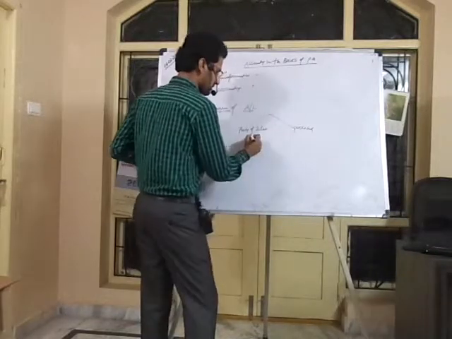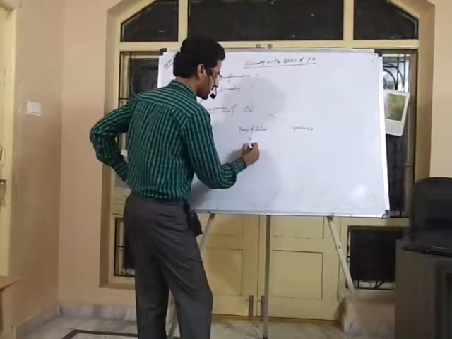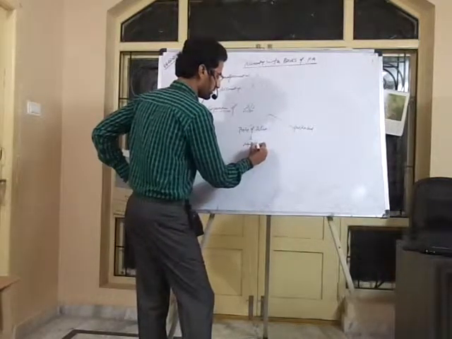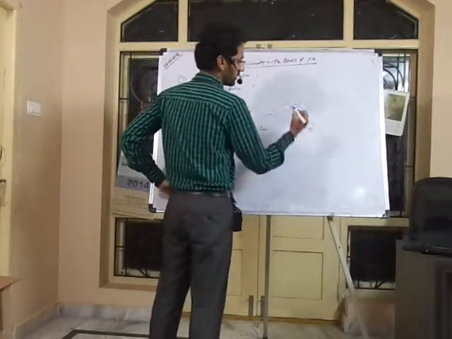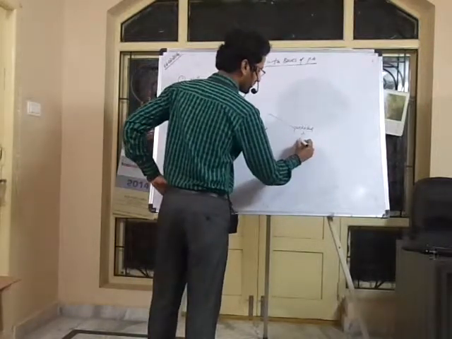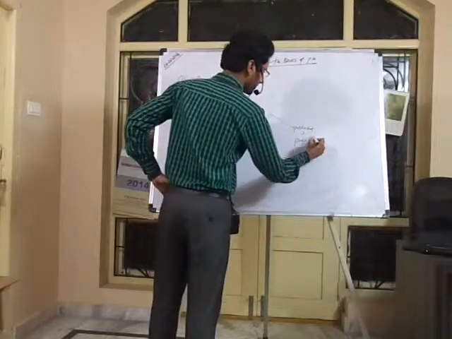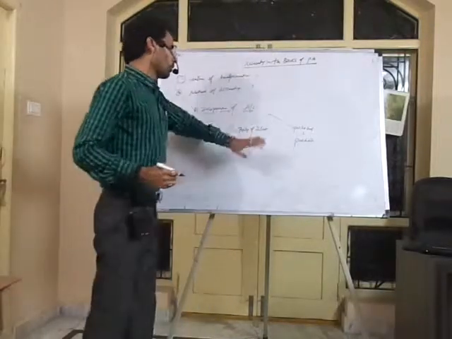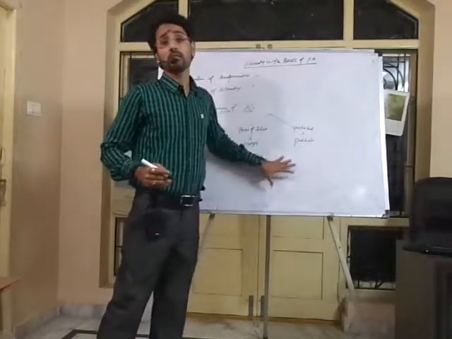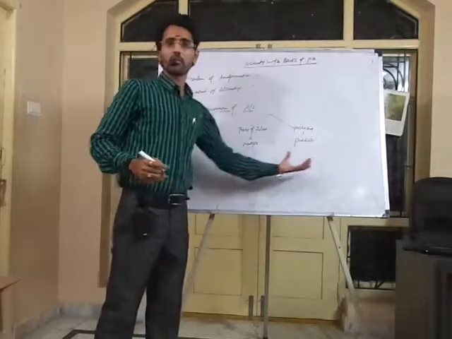As we discussed, pooling of interest is applicable in case of merger and the purchase method is applicable in case of purchase. Why the difference? What is the major difference between merger and purchase?